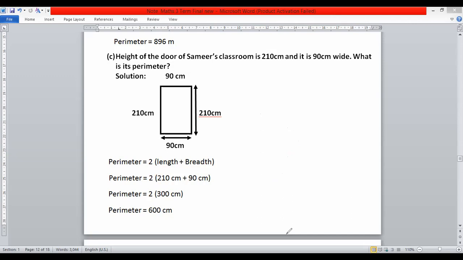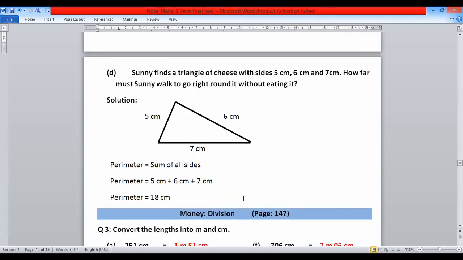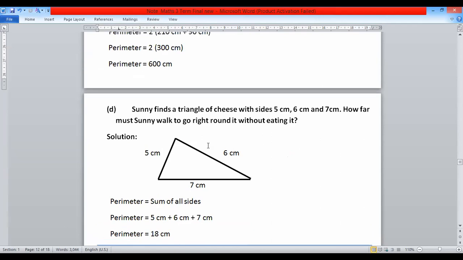So perimeter of this door is equal to 600 centimeter. Dear students, in this way you can solve part C. Here the shape of the rectangular triangle is given and also lengths are given, and you can find the perimeter by adding all of its sides. And this was our topic regarding perimeter.